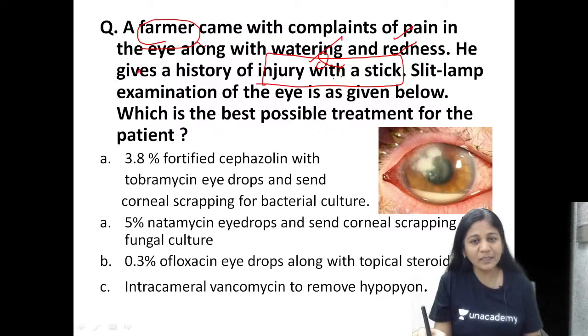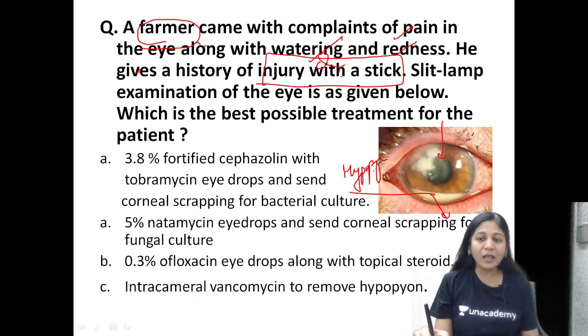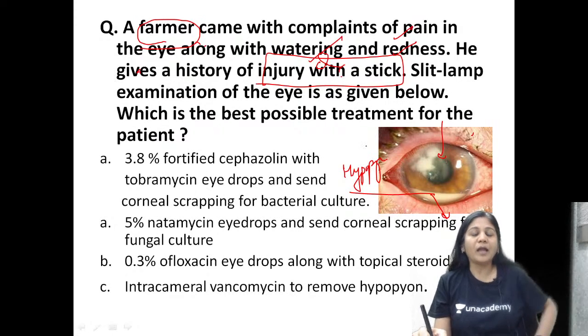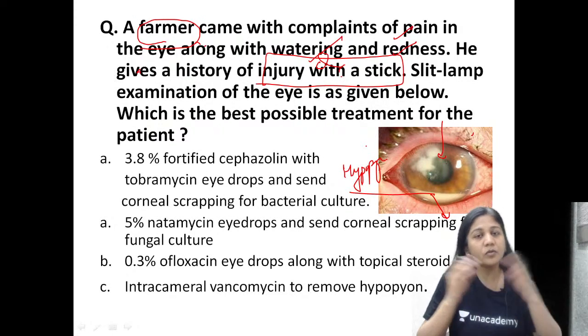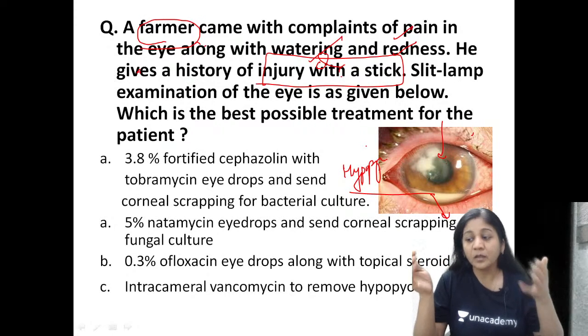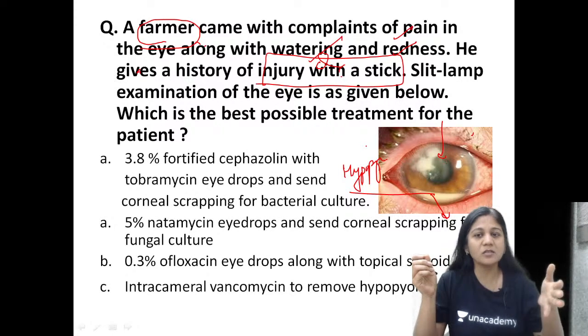Now when you saw the slit lamp picture, you found something in the cornea and within the anterior chamber. So what is this picture, guys? What is this? This is your hypopyon, isn't it? So you must be having a ulcer with a hypopyon, and that history is very much suggestive of a fungal ulcer, isn't it? This typical history is very much suggestive of a fungal ulcer.